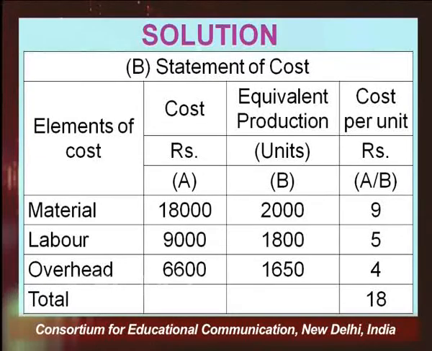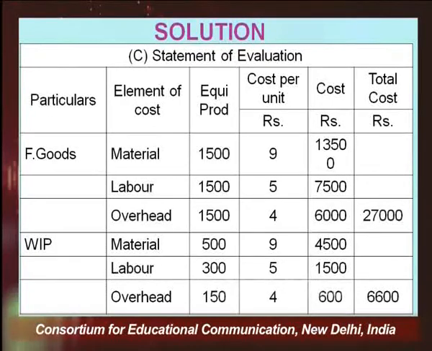Right? The third statement which I will be preparing is the statement of evaluation of the finished goods and work in progress. So finished goods means we are calculating here the total value of finished goods and the total value of work in progress, so that when we prepare the process account, we will be able to show how much value we assign to finished goods and how much value we assign to work in progress. So, as you are seeing, there are different columns: particulars, element of cost, equivalent production.